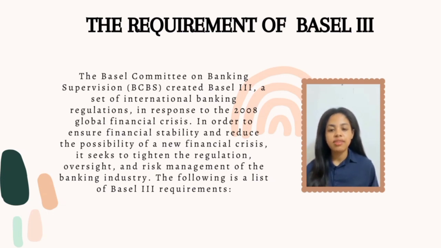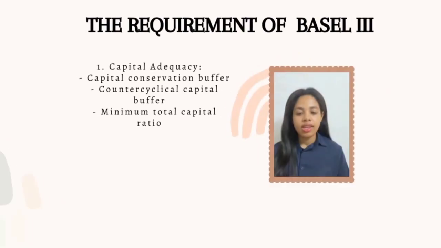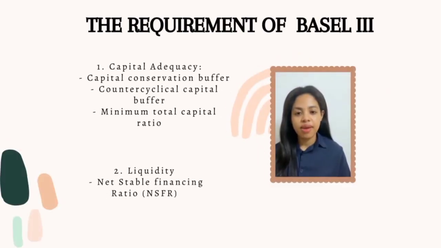The following is a list of Basel III requirements. Here are some of the requirements of Basel III. Firstly, capital adequacy. Banks are required to maintain a minimum Common Equity Tier 1 (CET1) capital ratio of 4.5% of their risk-weighted assets (RWAs). Capital conservation buffer.